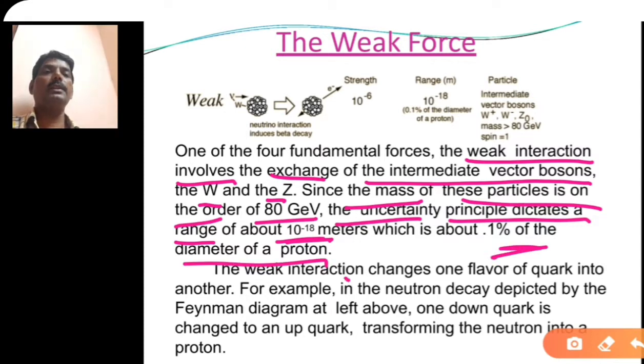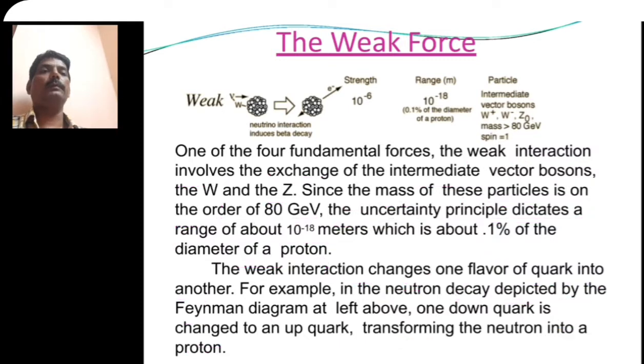The weak interaction changes one flavor of quark into another. For example, in the neutron decay depicted by the Feynman diagram at left above, one down quark is changed to an up quark. Actually, there are different types of quarks, up quark, down quark, etc. So the neutron is transformed into a proton.